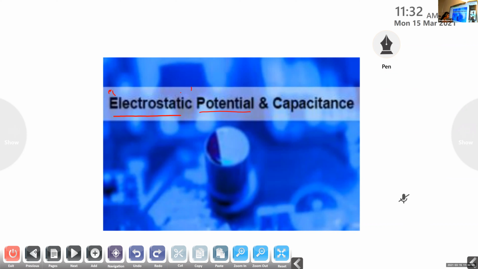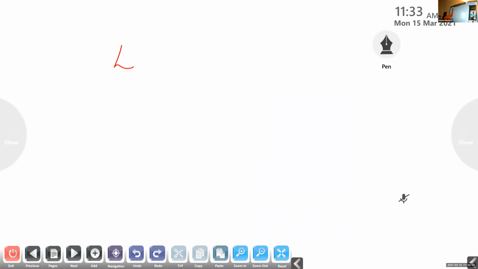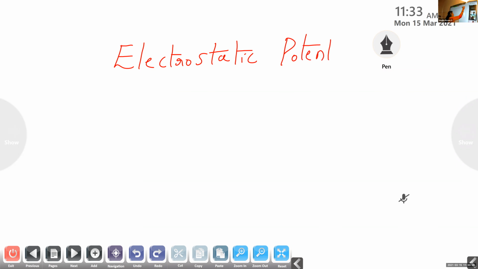Now we want to study what you mean by this term electrostatic potential. We know what electrostatic is now, and we know what potential means. We know these two terms separately. Now we are combining these terms, electrostatic and potential, together. We get electrostatic potential. So this is the first topic that we are going to study in this lesson. What do you mean by electrostatic potential?